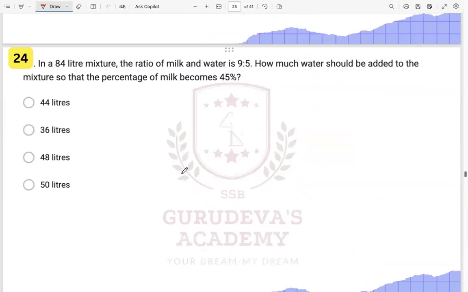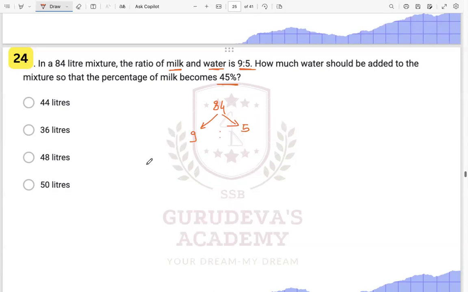This is saying in an 84 liter mixture, the ratio of milk and water is given to you as this, okay? Now again, this is a ratio, mixture based question, right? How much water should be added to the mixture so that the percentage of milk becomes 45%? Now see what all things are given to you. We have 84 liters of mixture which is divided in the ratio of milk and water. So we have 9 milk and we have 5 water, right?